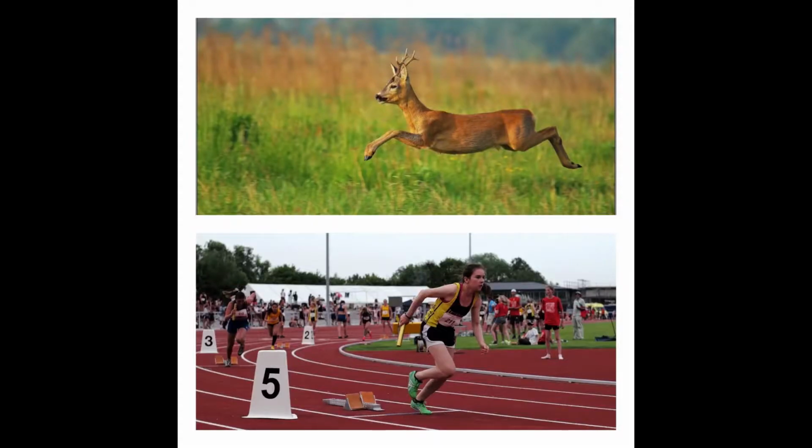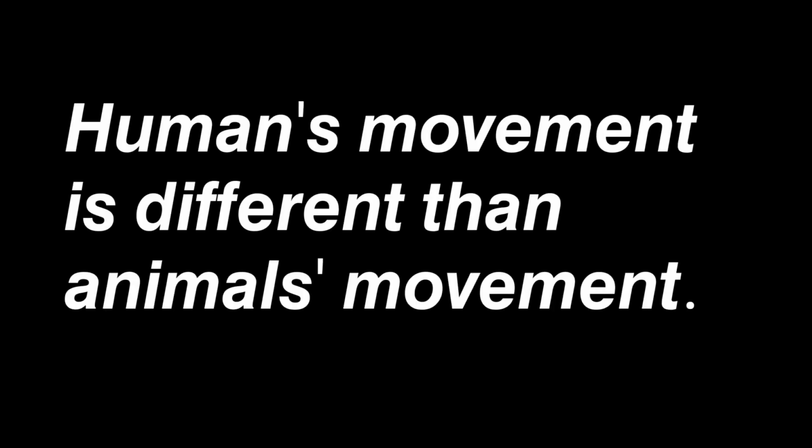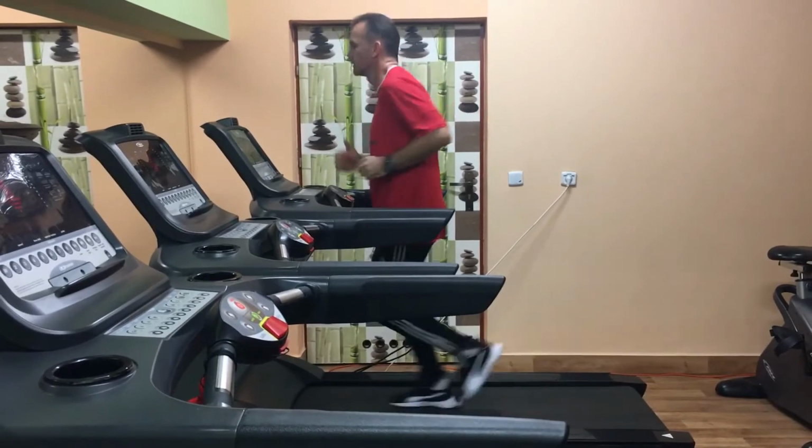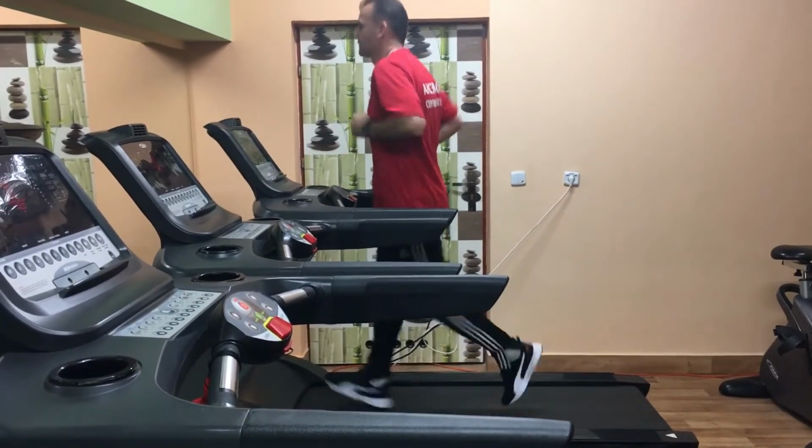People have a different physique than animals. That's why, while we are moving, there is a different muscle effort than in animals' movement. Human movement is different than animal movement. How do people move? Due to the cooperation of bones and muscles, we can move. And how do animals move?